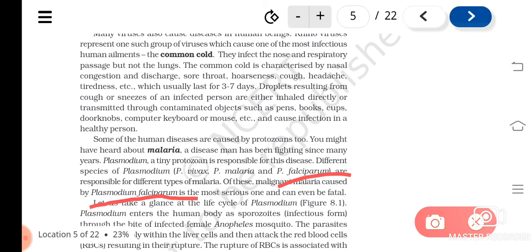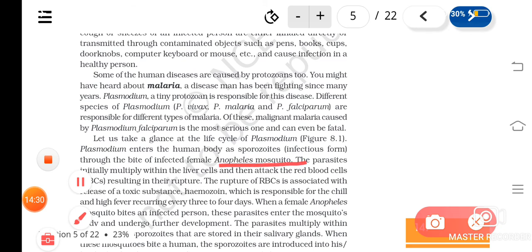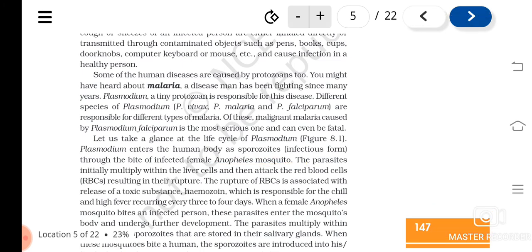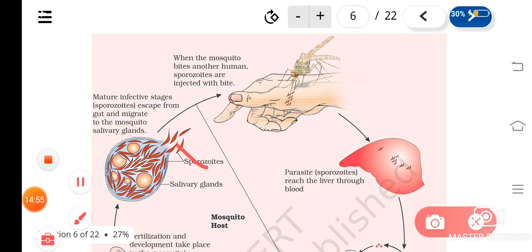Okay, and malarial parasites need two hosts. The two hosts are, one is man, and the other is the female Anopheles mosquito. So in these two hosts they complete their life cycle. First of all, what happens? The Plasmodium enters the human body as sporozoites, the infectious form of Plasmodium. They enter in the form of spindle shaped cells called sporozoites.